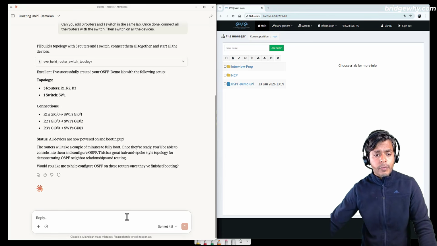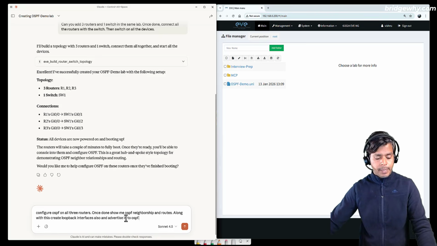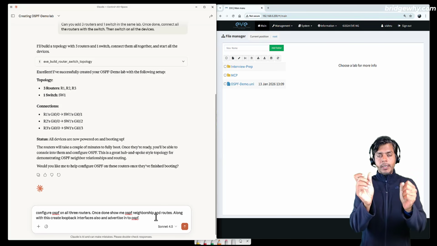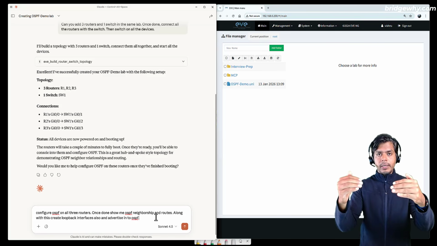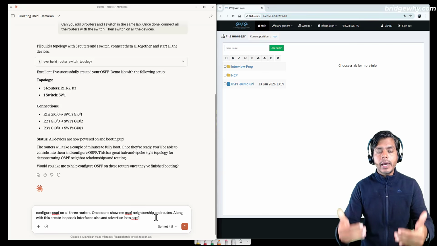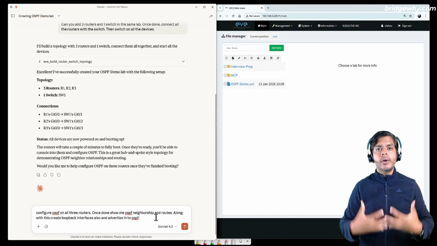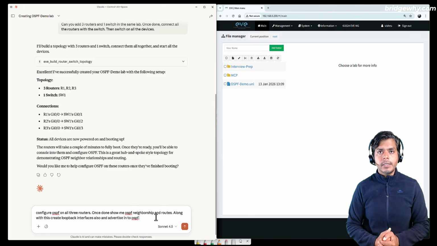I would like to configure OSPF also in this lab. So I have a command prompt. I'm saying configure OSPF on all these three routers. Once done, show me OSPF neighborship and routes. Along with this, create loopback interfaces also and advertise them into OSPF. So I just want a few loopbacks created on these routers, then run OSPF and advertise this loopback into my OSPF process. As simple as that.